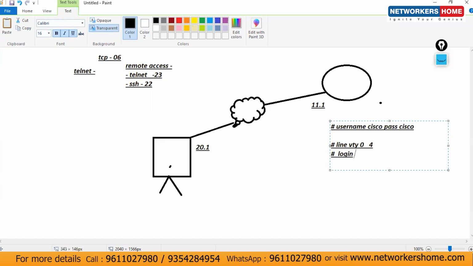Line vty, this one is there. Then transport input telnet. Then login local, and then done. Please note down the commands: how to enable Telnet. What is the meaning of the command? That I'll explain now. But first, note it down.